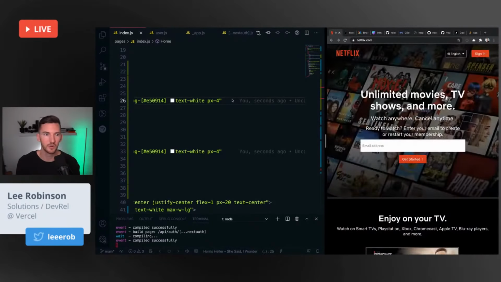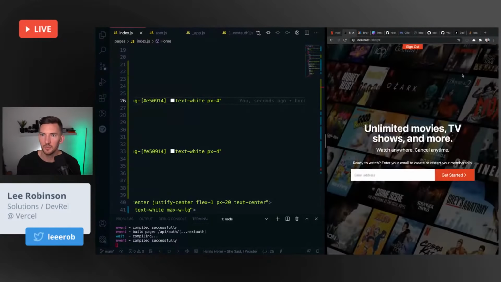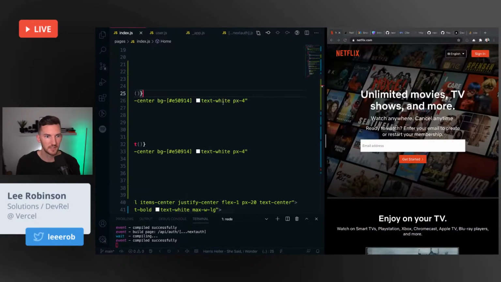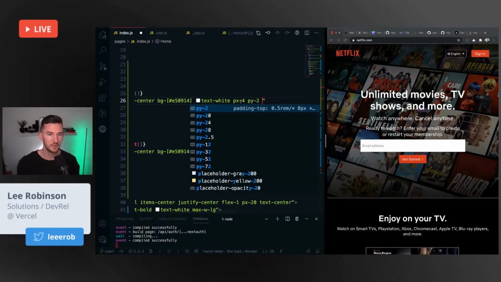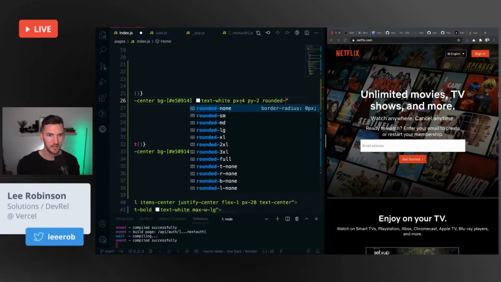And there's some rounded corners too. So it kind of looks like they have a little bit more padding on the sides and then some on top too. So like maybe, by the way, I'm using Command D here to select multiple, so then I can change both of these at the same time. So PY2 and then maybe rounded small.